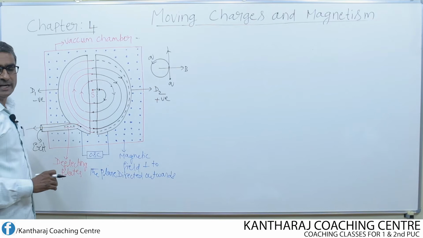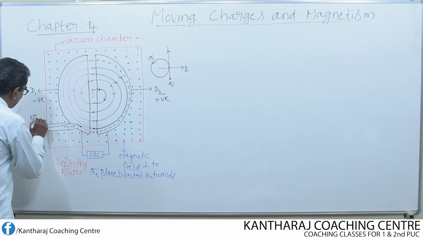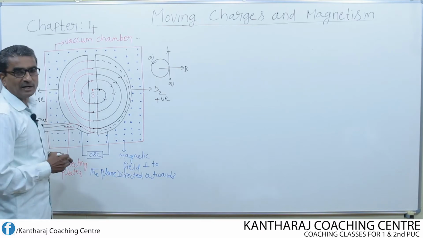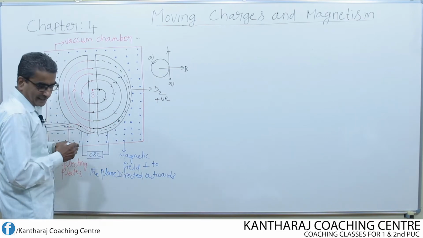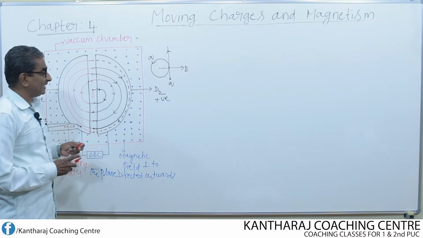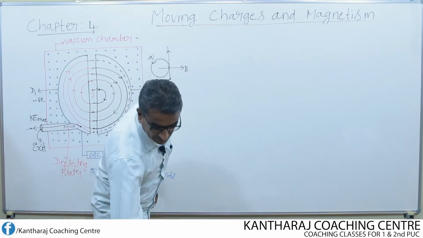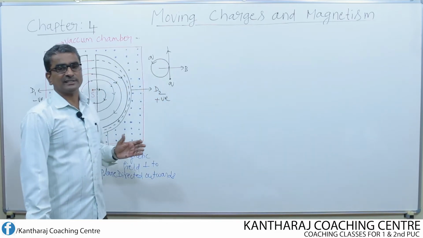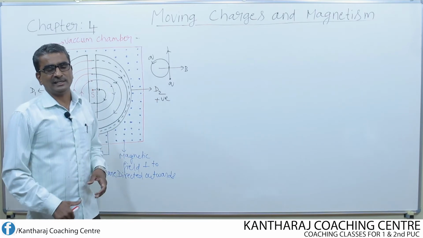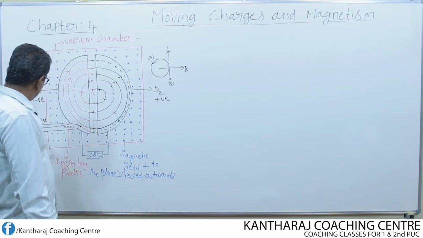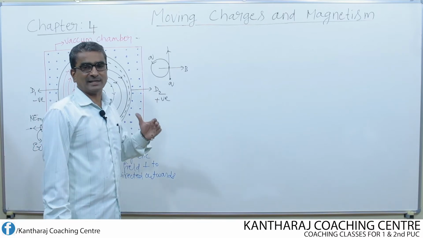So, when it comes out of the exit, it means it will have maximum kinetic energy. This is how the particle gets accelerated and attains the maximum kinetic energy. All that we have to understand is that each time it describes a circular path of increasing radii, its velocity increases, thereby kinetic energy also increases, and finally we are able to get the charged particle out of this D having some maximum kinetic energy.